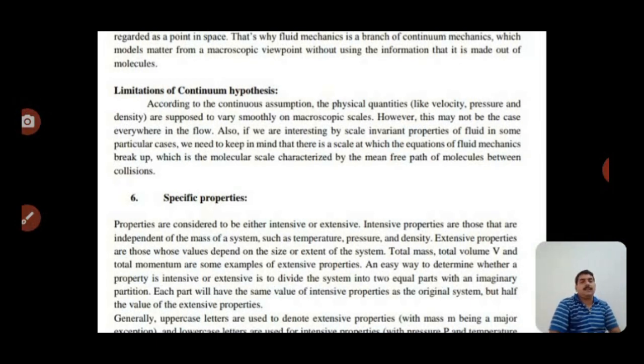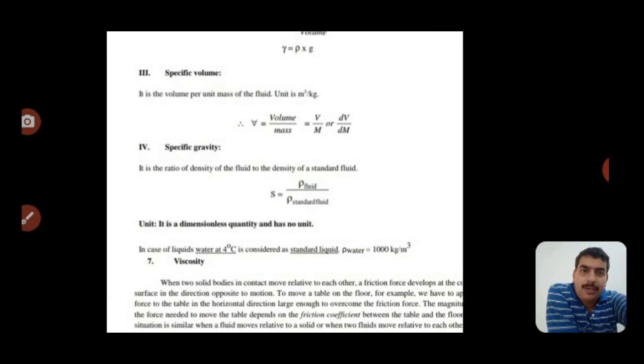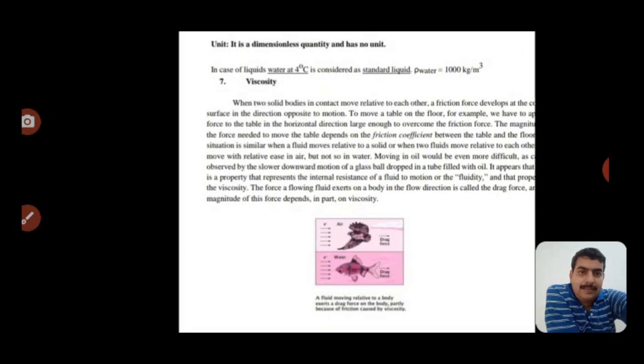In this lecture we are also discussing specific properties: specific volume and specific gravity. Specific volume is volume upon mass. Specific gravity is the ratio of the density of the fluid to the density of a standard fluid, that is, rho fluid upon rho standard. It is a unitless quantity; no unit is given for specific gravity.